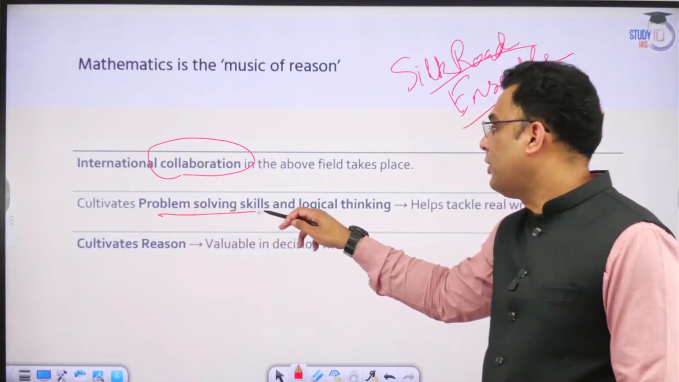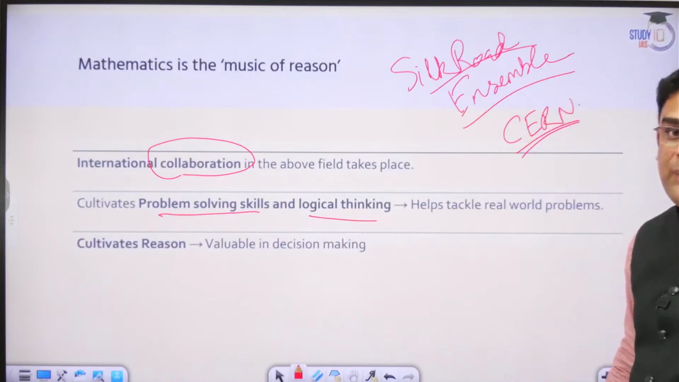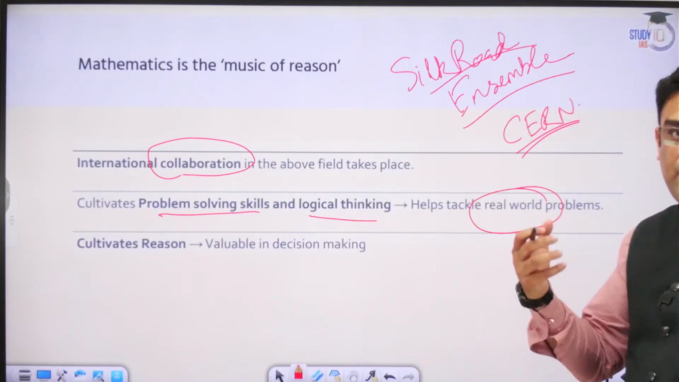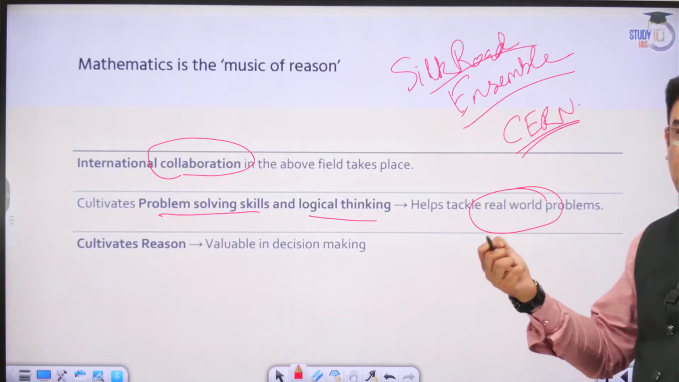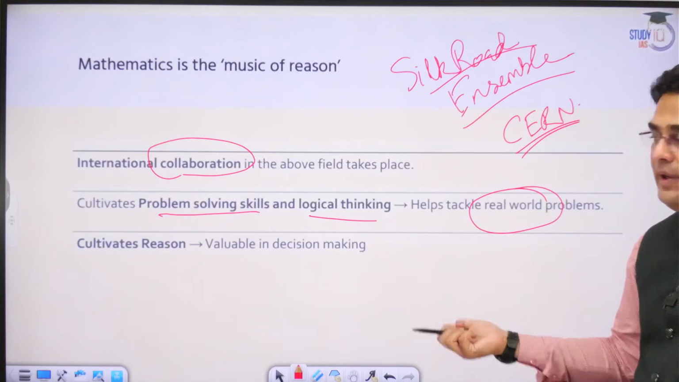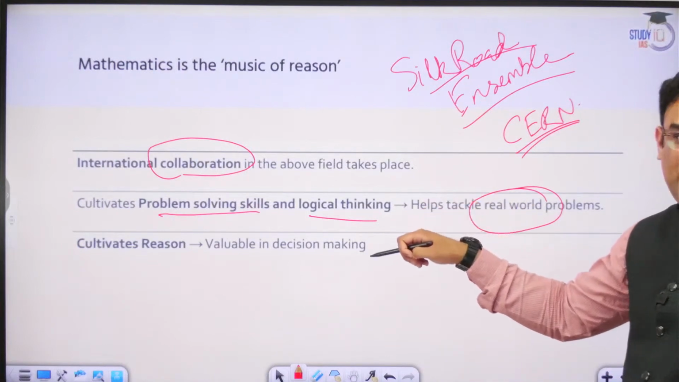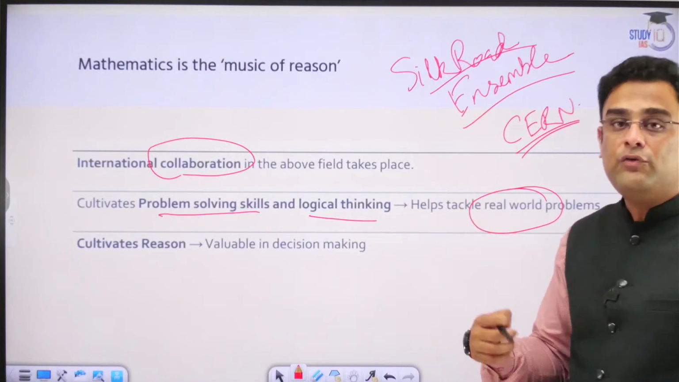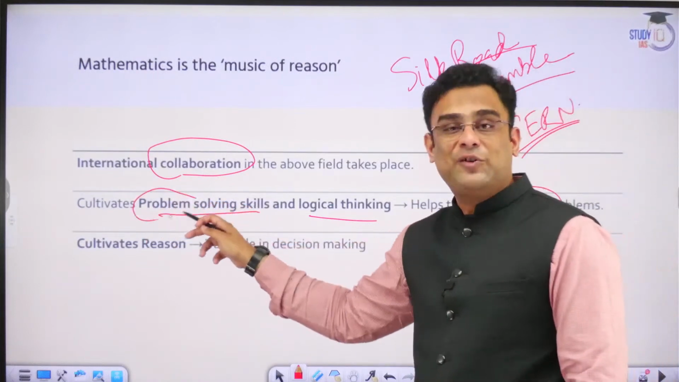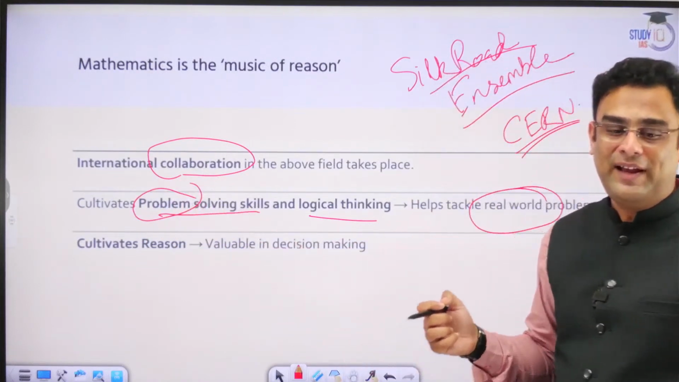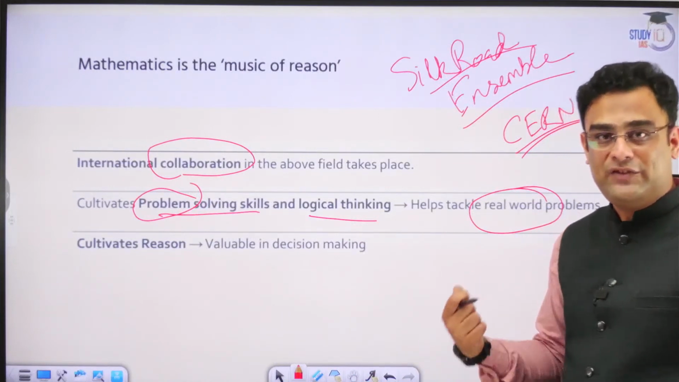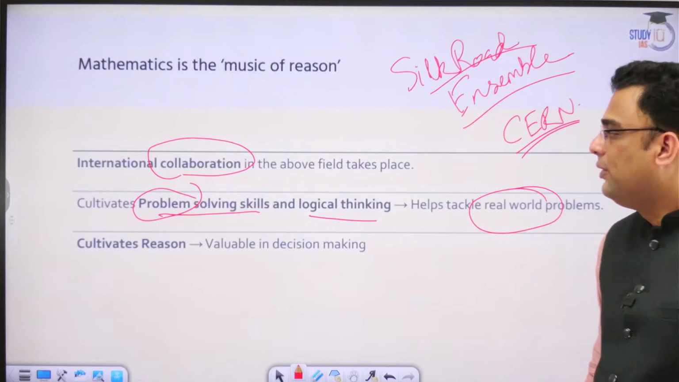Mathematics cultivates a problem-solving and logical thinking approach, and this is what reasoning is all about. Based on deductive logic, you are supposed to extract some reasons and try to solve problems. Mathematics also does the same thing. It has an attitude of solving problems. That is what our school textbooks specifically mention, right? Problems, and we try to solve those problems. That is the approach that mathematics generates, and that is what logic also talks about.